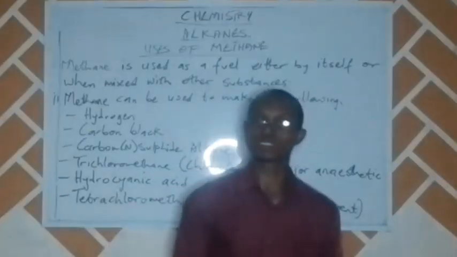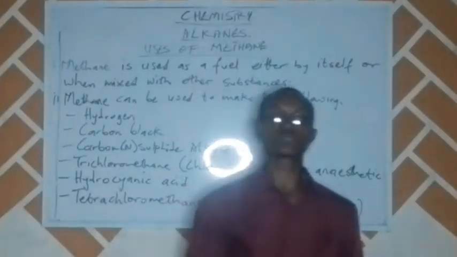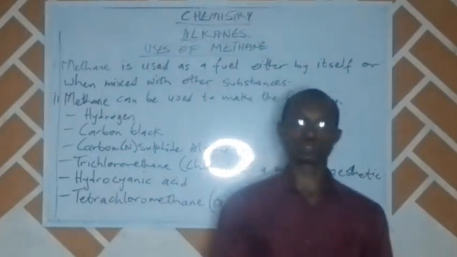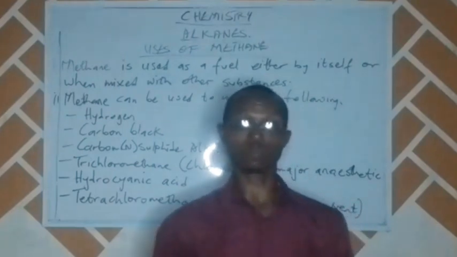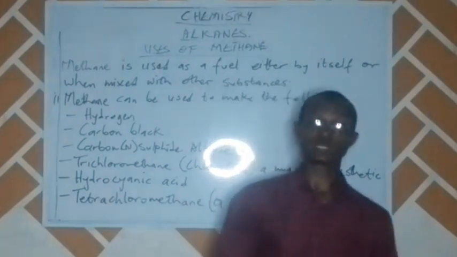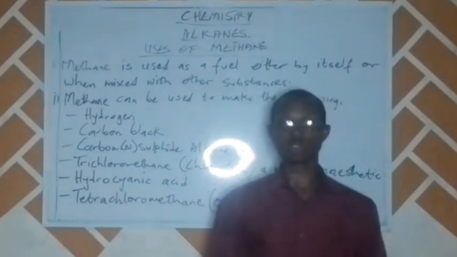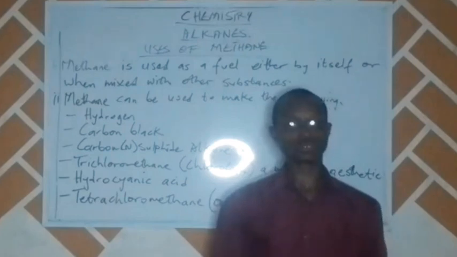This is as far as we can come for this particular episode of the tutorial. I want to believe that you would have learned one or two things from what we have talked about, talking about alkanes as one of the homologous series under the saturated or aliphatic hydrocarbons.